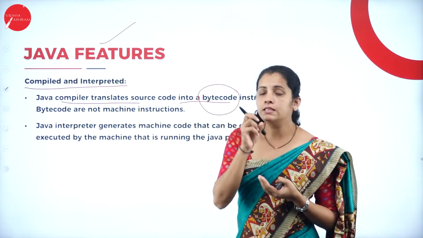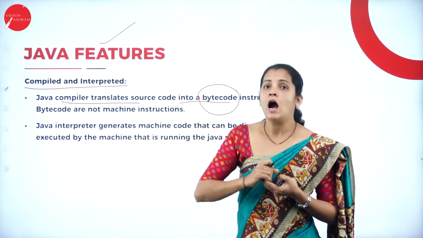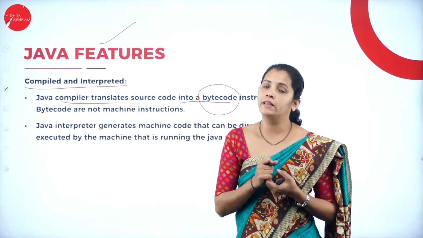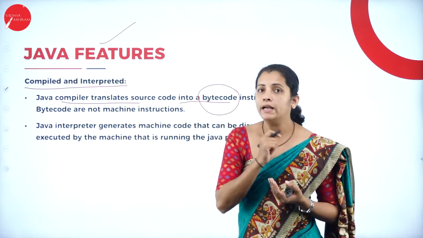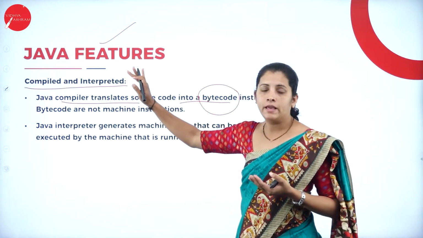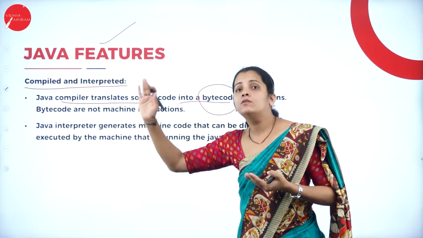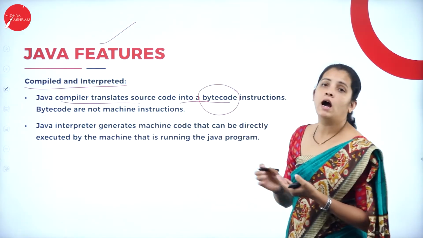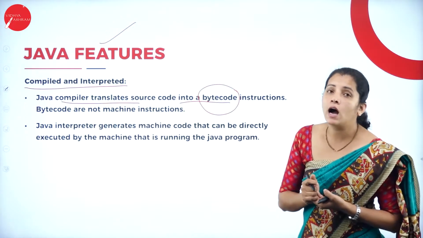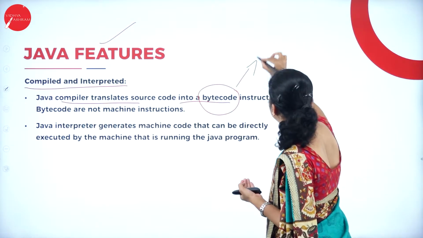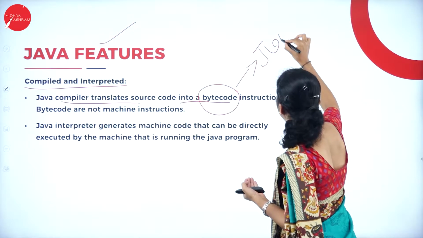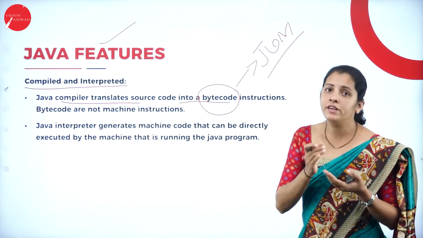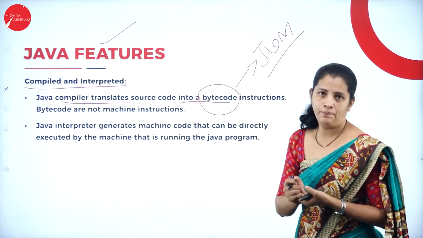Suppose if I consider C program, after compiling the C program, what am I going to get? I'm going to get the object code. But in Java programming, after compilation, what am I going to get? I'm going to get the bytecode, and these bytecodes are executed by the Java virtual machine. So this is one of the important features of Java.